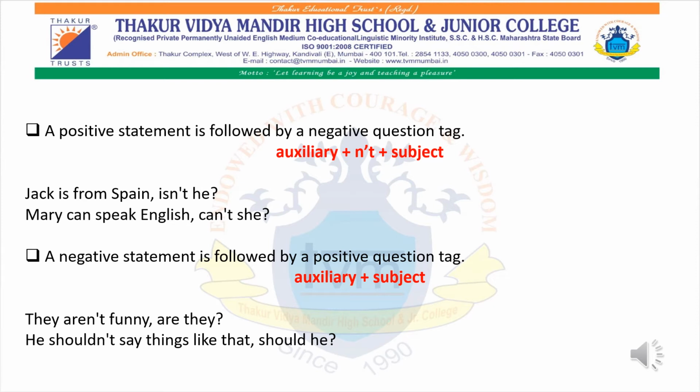Whenever a positive statement is given, it will be followed by a negative question tag, and the structure will be: auxiliary verb, followed by "not", and the subject. The subject will not be the name of a person, place, animal or thing. It will be a pronoun only.